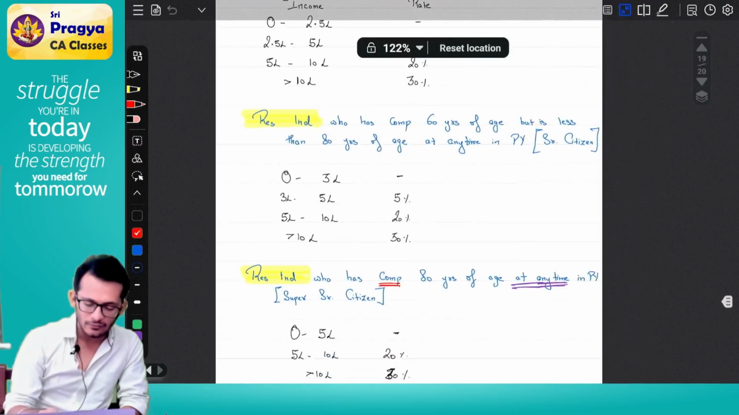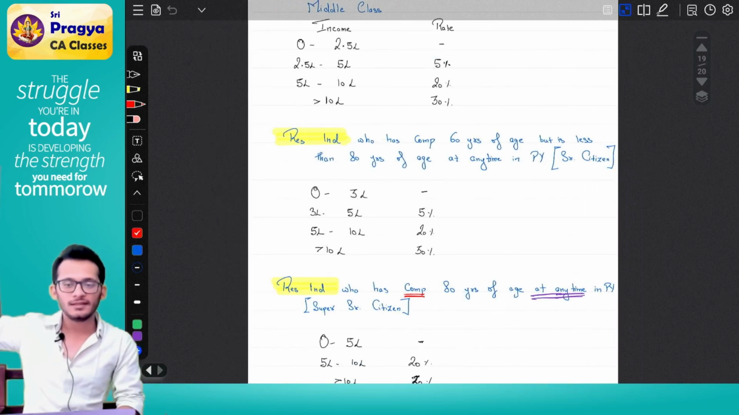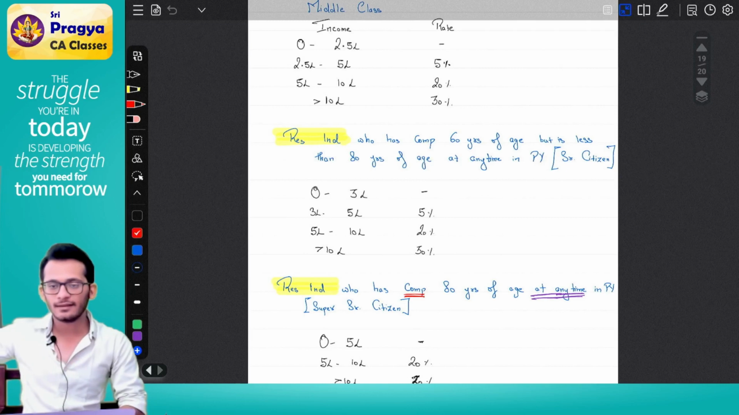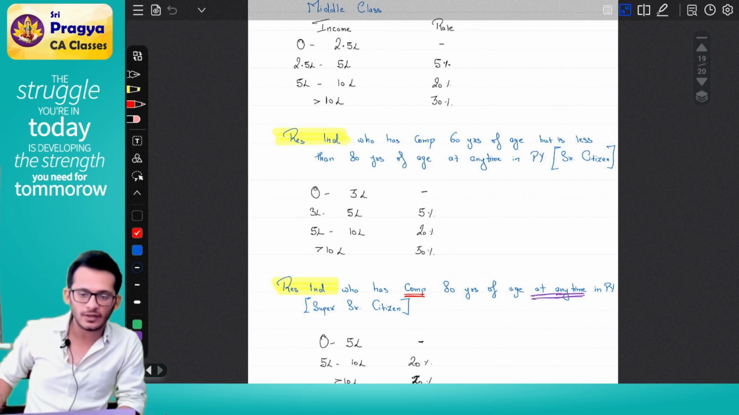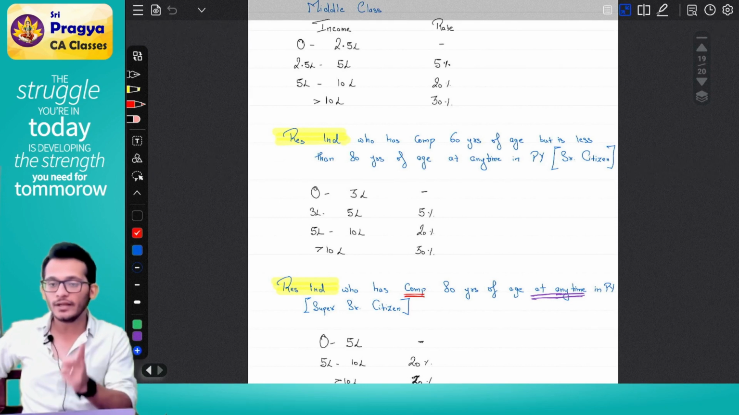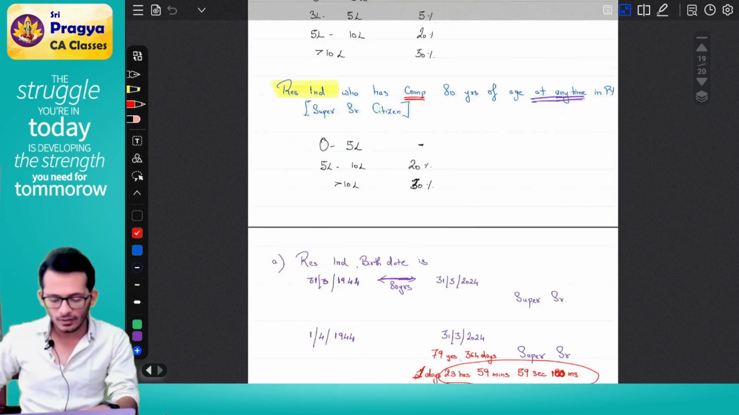What happens if you are a middle class person? Your basic exemption limit is 2.5 lakhs. But if you are a resident individual with 60 years, it will become 3 lakhs. If you are a resident individual with age 80, it will become 5 lakhs. This is for an individual only if you are a middle class person.